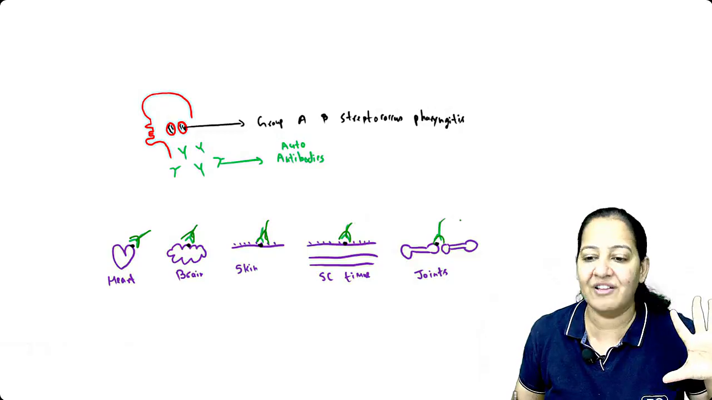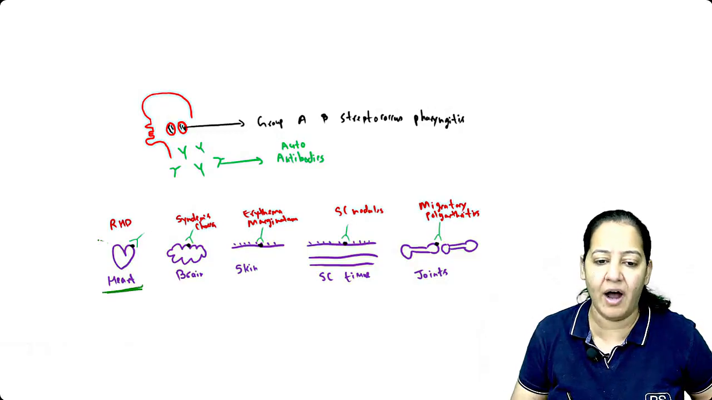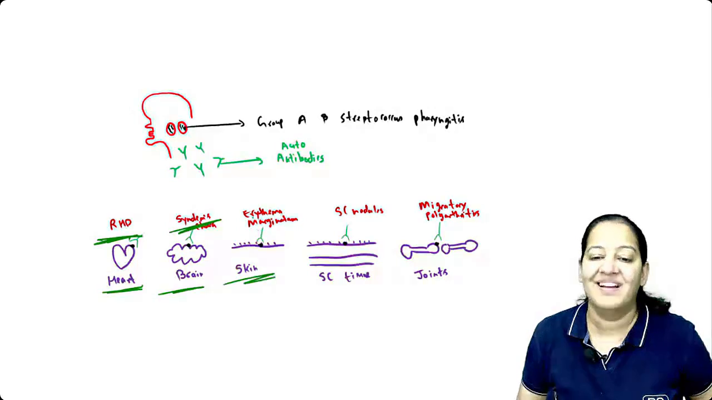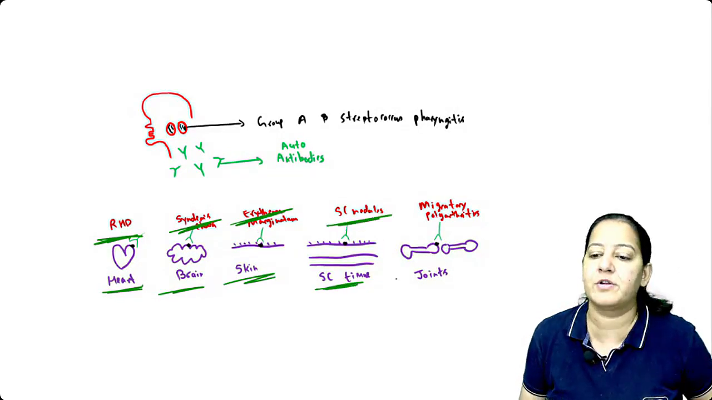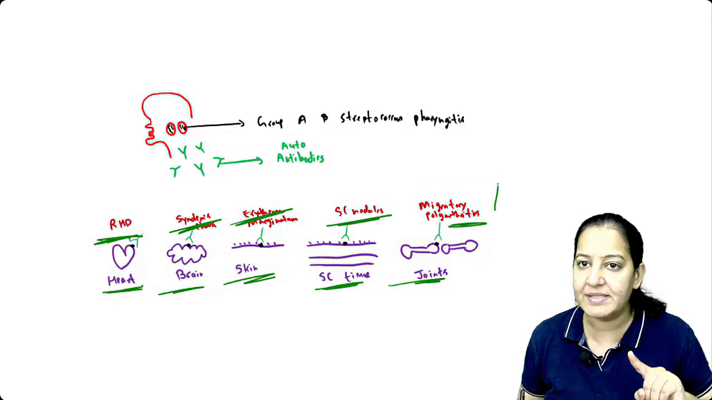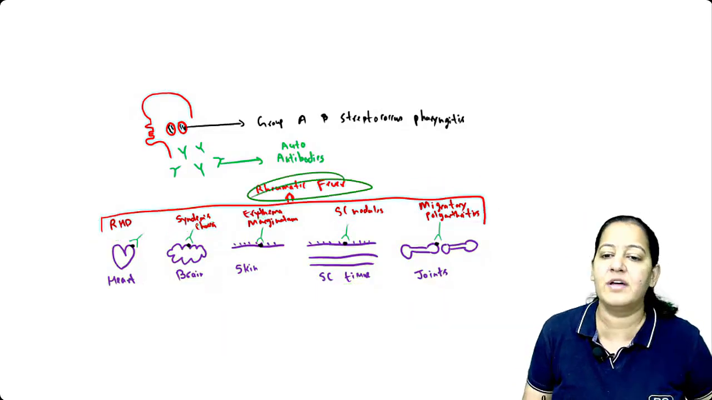The 5 organs have 5 diseases. In the heart, there is rheumatic heart disease. In the brain, there is Sydenham chorea. In the skin, there is erythema marginatum. In the subcutaneous tissue, there are subcutaneous nodules. And in the joints, there is arthritis. The 5 diseases together are known as rheumatic fever.